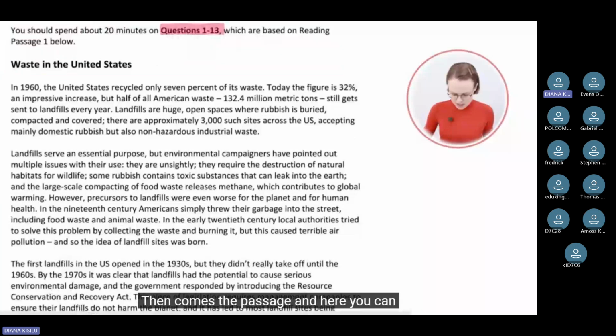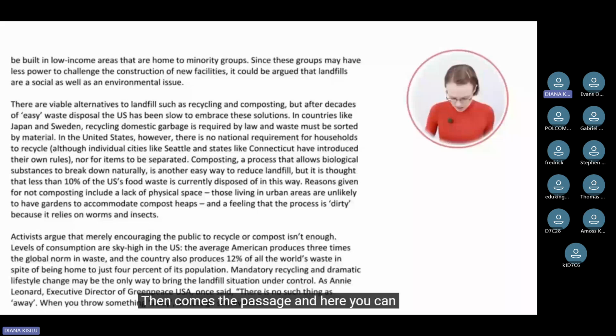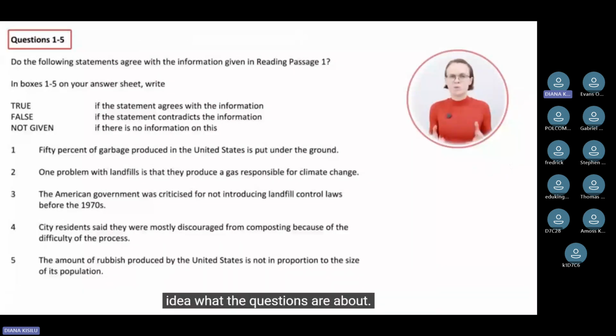And here you can see first, because at that point, you have absolutely no idea what the questions are about. So you don't know which information you need to look for. And this means that you waste valuable time. Therefore, go to the questions first, read the questions, and then when you know what you have to look for, scan the passage and look for the relevant information in the passage. And that's what we are going to do now.